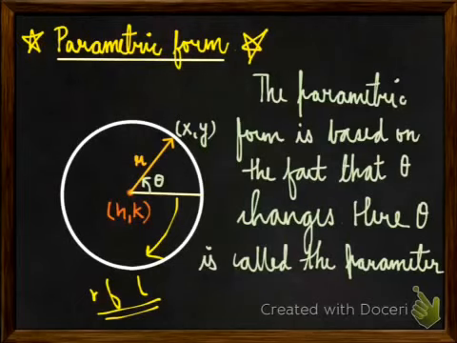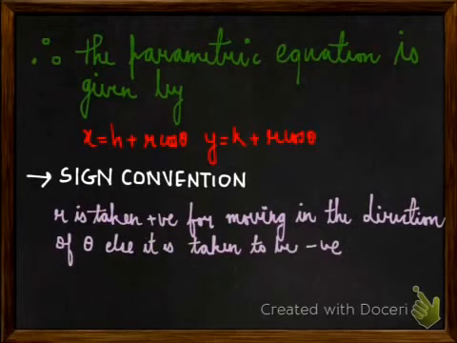Now let us look at what the parametric equation is. The parametric equation is given by x equal to h plus r cos theta, y is equal to k plus r. Make a correction please, this is not r cos theta, it should have been r sin theta, right? It should be r sin theta.